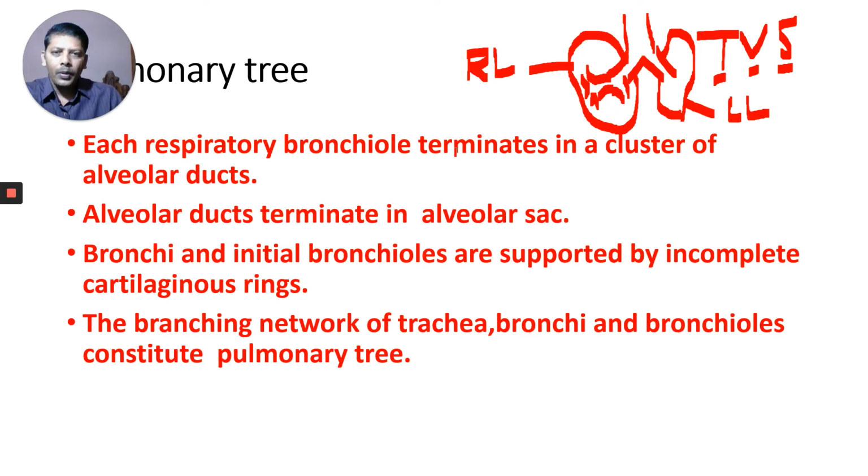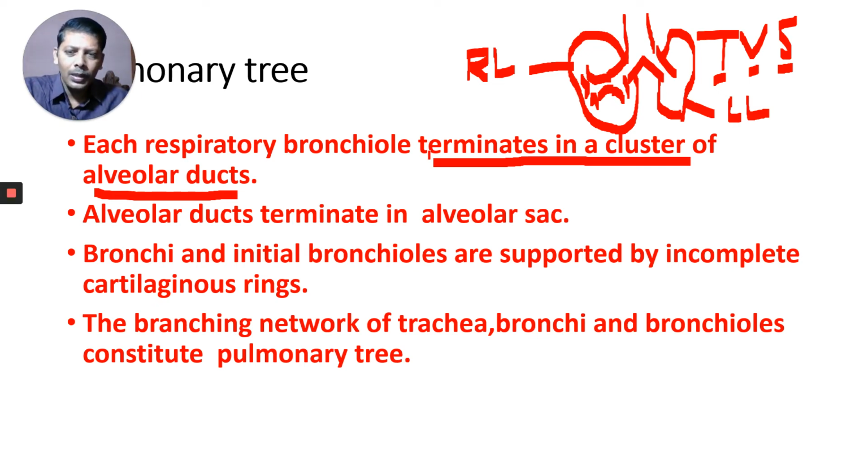Each respiratory bronchiole terminates, which means ends, in a cluster of alveolar ducts. Each alveolar duct terminates in an alveolar sac.